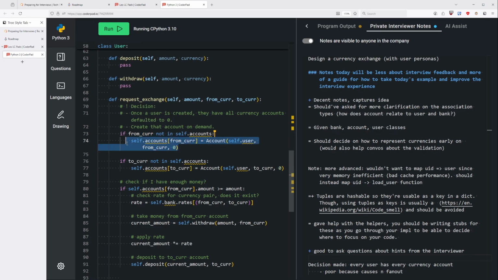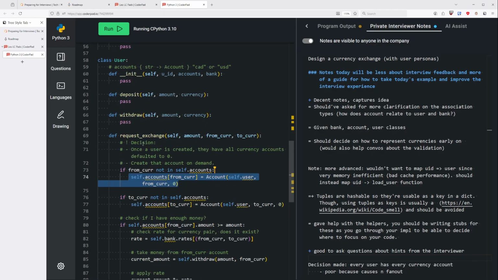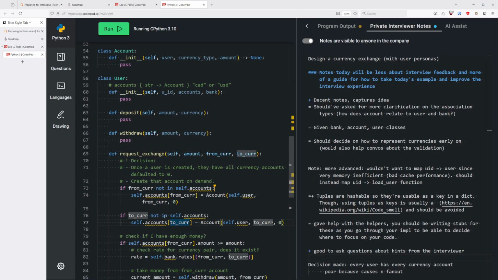So this is a logical problem. In that regard, where this would make sense is if you were converting to a currency that didn't have an account. Then this will make sense. However, in terms of design, what would actually be better is to notice that this logic is not unique to request exchange, but it should also exist in the deposit function.